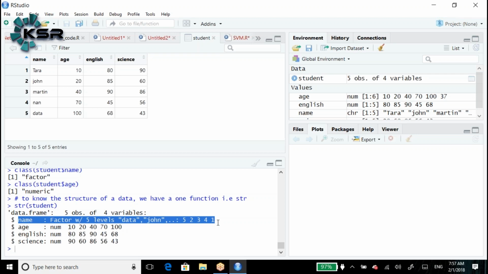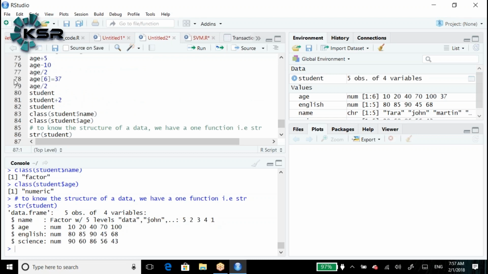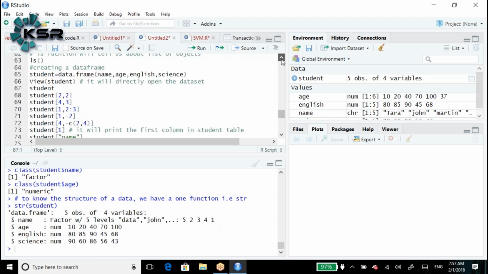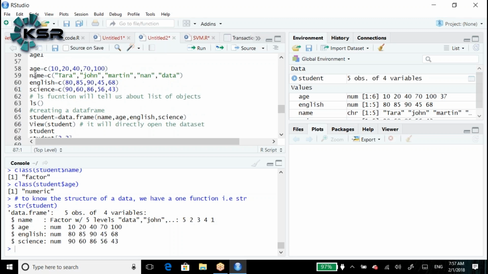Cody, I have one query. Tell me. The age vector has 6 values, but here it is only showing 5 values. What about the remaining? See, your question is right, but when did we create the age value? We created the age here in the 78th row, but before that we had created the data frame. When we read the data, we had only 5 values first. When we created the student, we had only 5 values. After that, for the vector, we are at the 6th position.